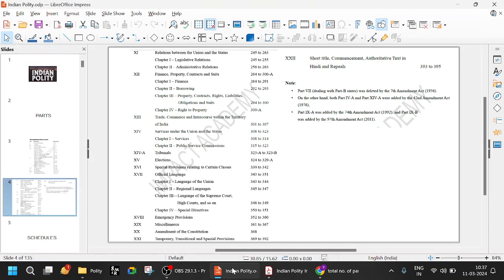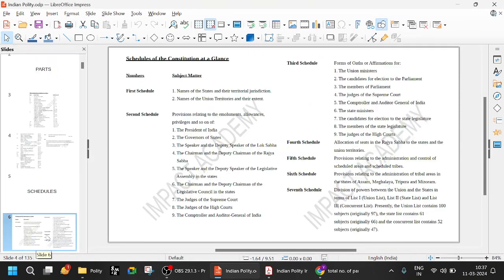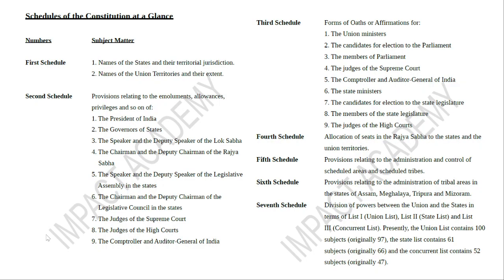So schedules are also very important. Initially you had the first schedule, second schedule, third schedule, and the fourth schedule, allocation of seats in Rajya Sabha to the states and union territories. Fifth and sixth deal with the provisions related to scheduled tribes and scheduled areas.